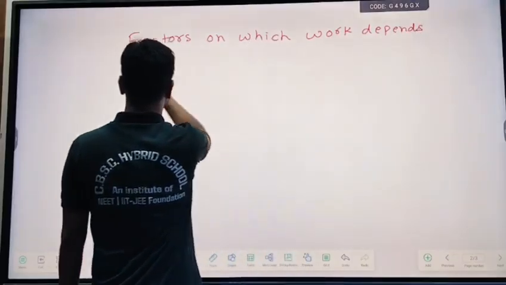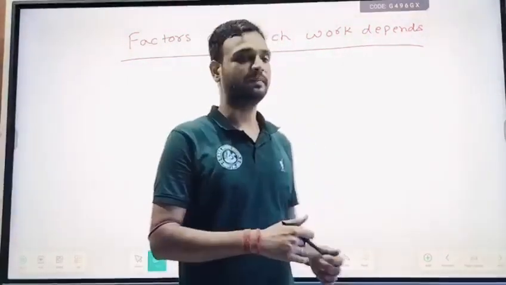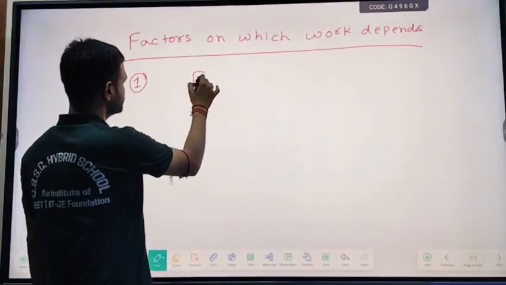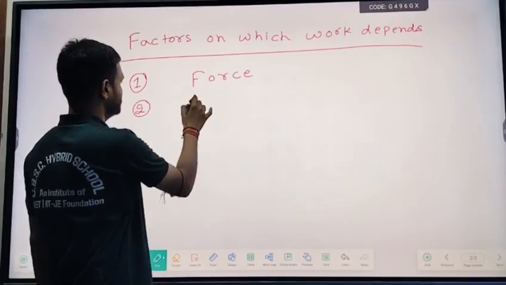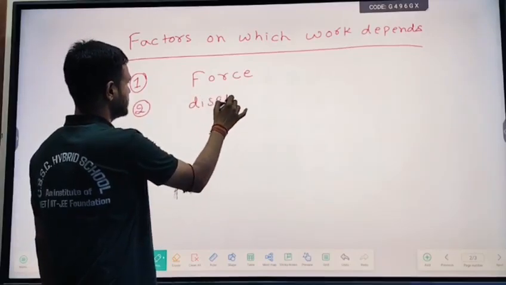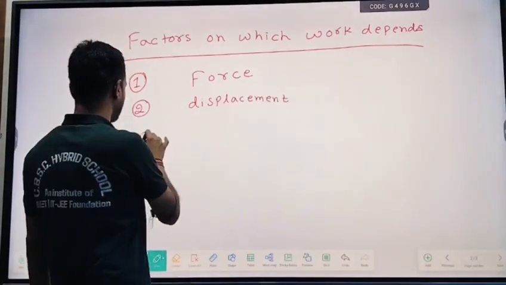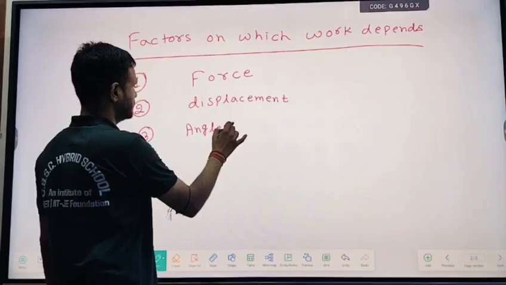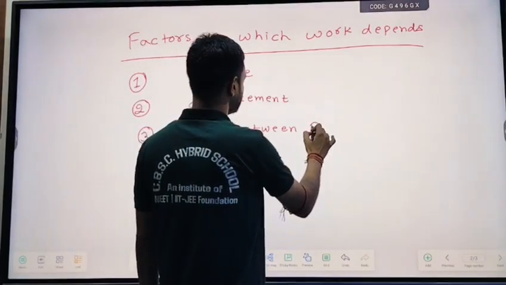There are three factors on which work depends. The first factor is force. The second factor is displacement. And the third factor is the angle between force and displacement.